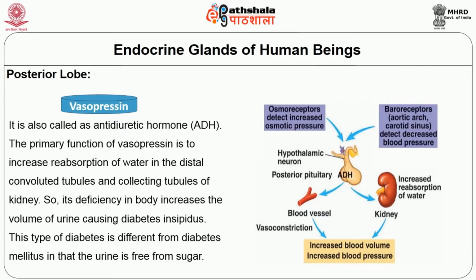This hypothalamus neuron synthesizes ADH and it is stored through the neurons in the posterior pituitary. So whenever there is a need, ADH gets released. It acts on the blood vessels, so it causes vasoconstriction. Vasoconstriction leads to increased blood volume and increased blood pressure. And also the ADH acts on the kidney, that is the convoluted tubules, so that it increases the reabsorption of water.